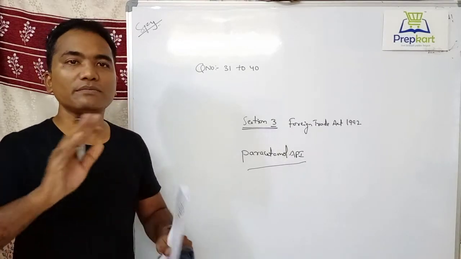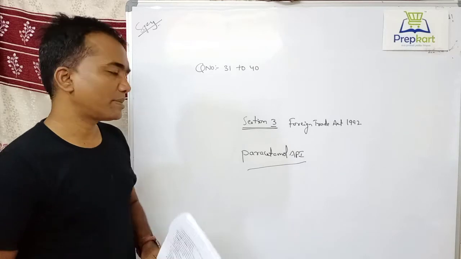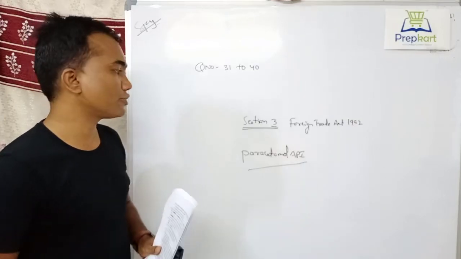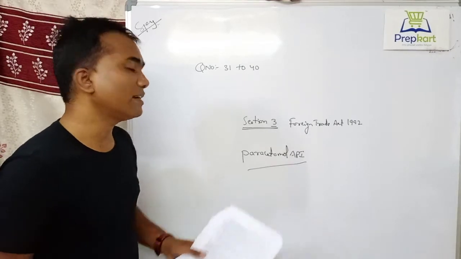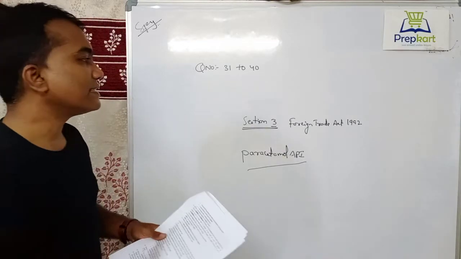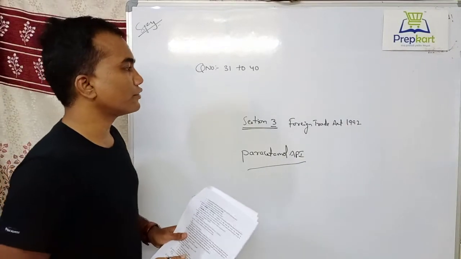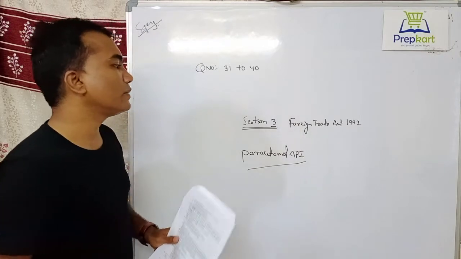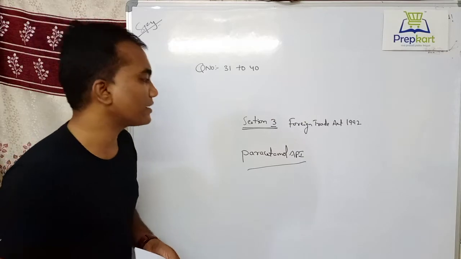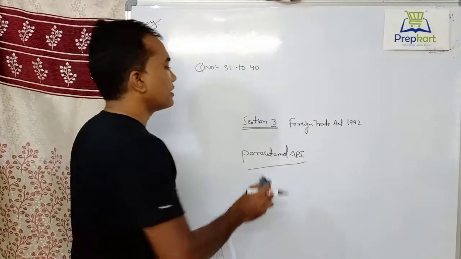Paracetamol API exports have been previously banned. That means there are some restrictions on the export of this thing, and that has been lifted by the government. So that's why this is in news. Again, I'm repeating, recently Section 3 of the Foreign Trade Act 1992 is in news. So why is it in news? Because on the basis of Section 3 of this act only, the ban has been lifted by the government.